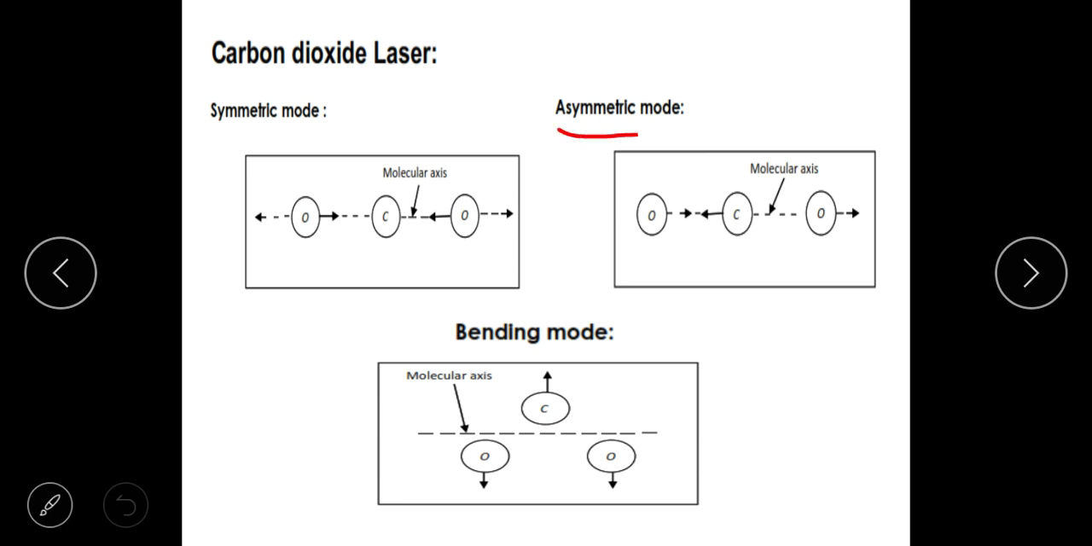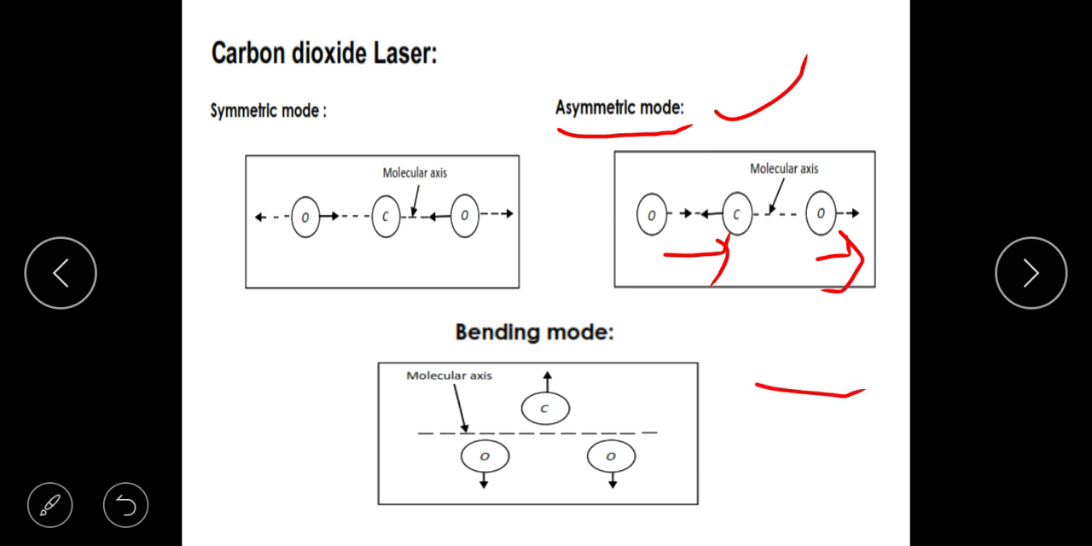What is asymmetric mode? Here in the symmetric mode, the oxygen atoms were pulling in and pulling out at the same time. Here one pulls in, the other goes out. The energy can be utilized for this also. Since it is stretching, it is called an asymmetric stretch mode. Okay. This also, the levels are quantized.